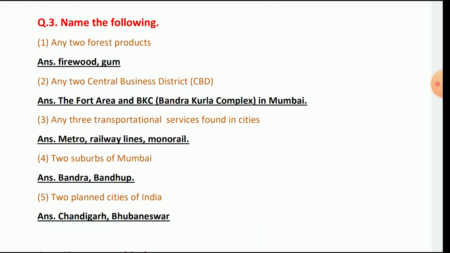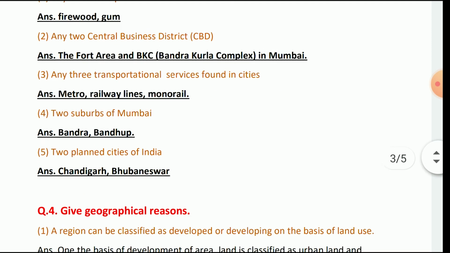Name the following. Name any two forest products: firewood, gum. Name any two central business districts: CBD, the Fort area and the BKC, Bandra Kurla Complex in Mumbai. Any three transportation services found in cities: metro, railway lines and monorail. Two suburbs of Mumbai: Bandra and Bhandup. Two planned cities of India: Chandigarh and Bhavnagar.